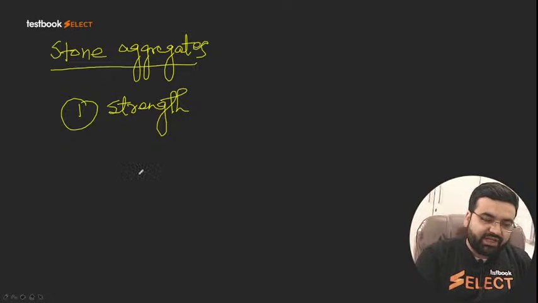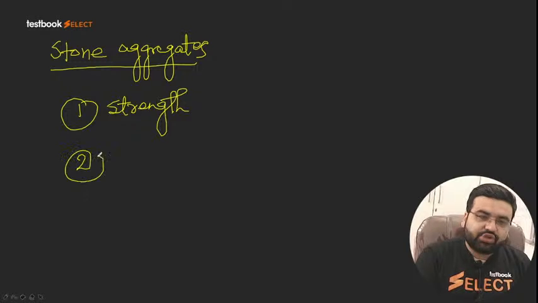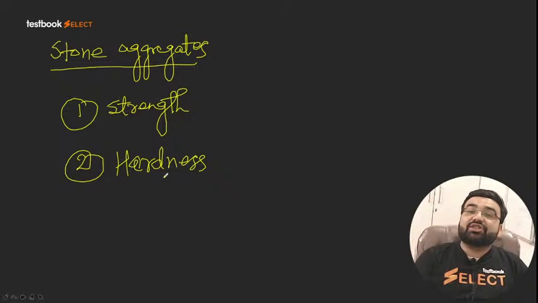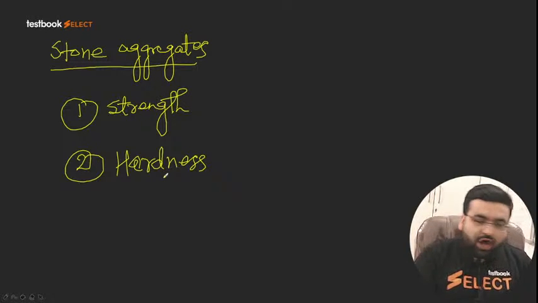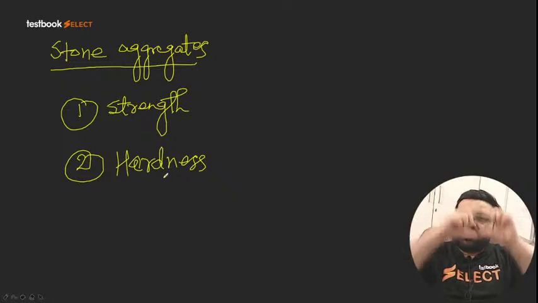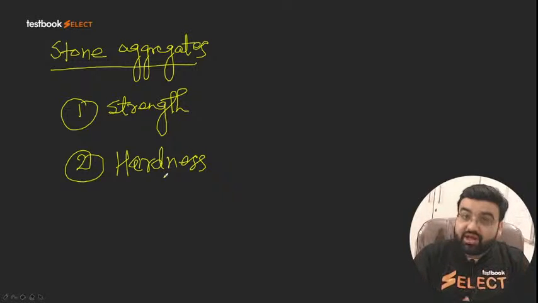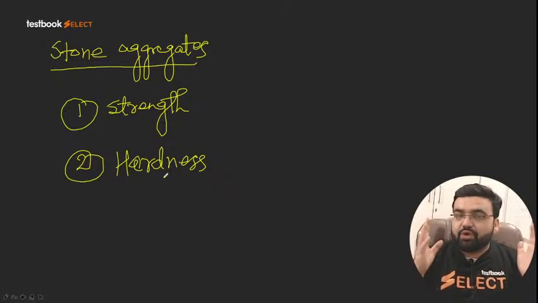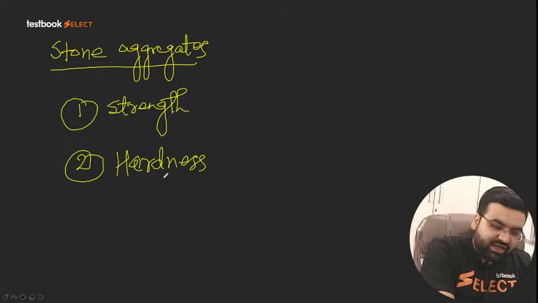The next property is that it should be proper hard, or hardness should be there. There is a difference between hardness and strength. For example, with how much load a particular member can be crushed, it is called the strength of that material, and hardness is basically a surface property. Clear? So strength and hardness.